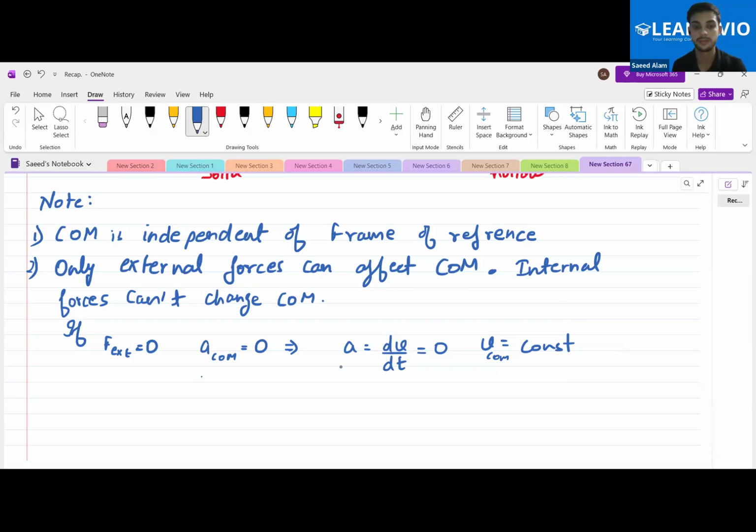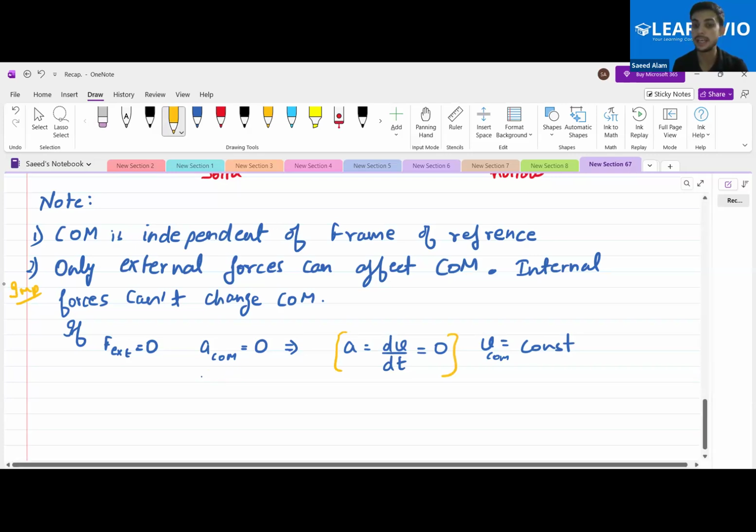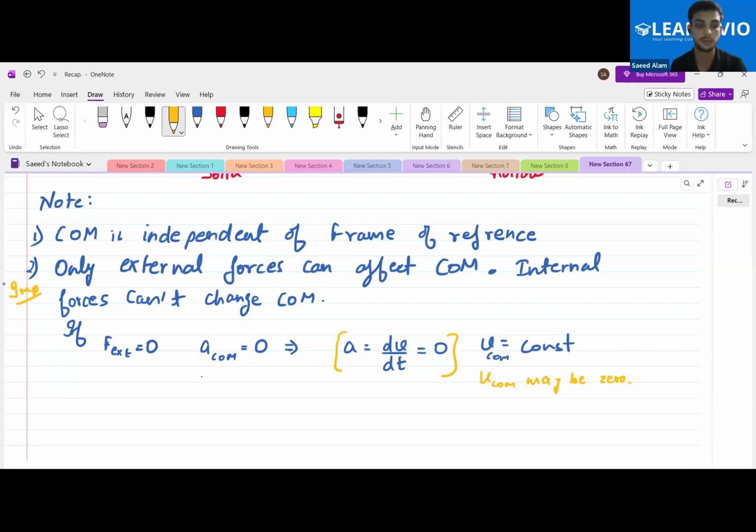Is this clear to all of you? Yes, sir. It is the important point over here that external force is zero. That implies acceleration of the center of mass will be zero. And acceleration of center of mass is zero, that implies that velocity of center of mass is constant, not zero. Okay, it may be zero, or we should write that velocity of center of mass may be zero, but it won't necessarily be zero. We can't be assured about that particular thing. Is this clear to all of you? Yes, sir.